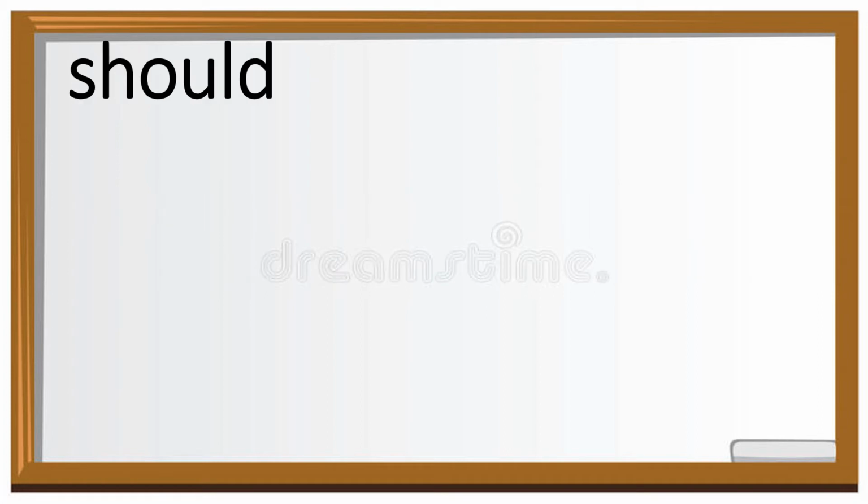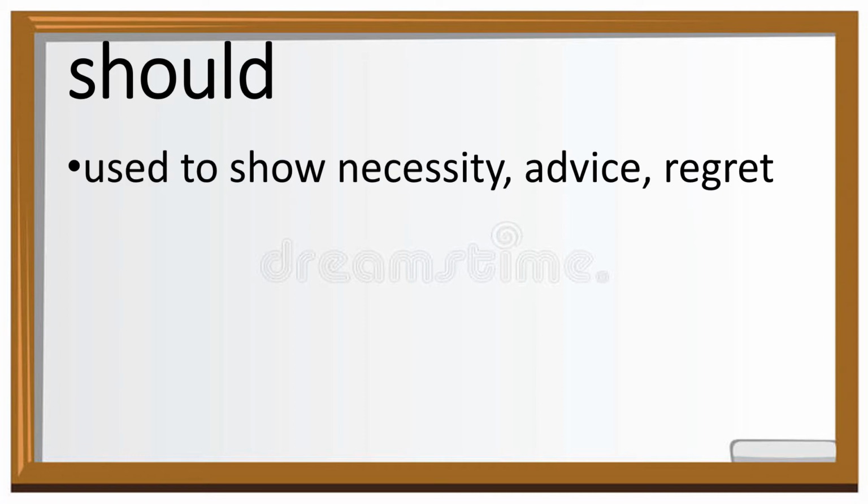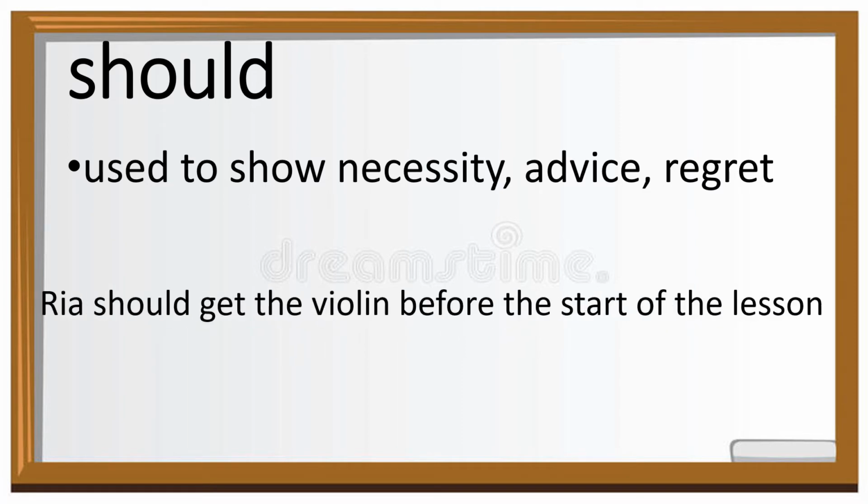The next one is should. It is used interchangeably with ought to. Should is used to show necessity, advice, and regret. An example for this one is, Ria should get the violin before the start of the lesson. In this sentence, Ria is given advice to get the violin before the start of the lesson.